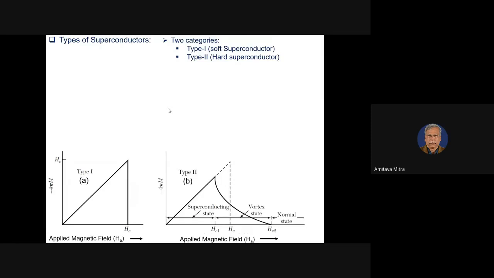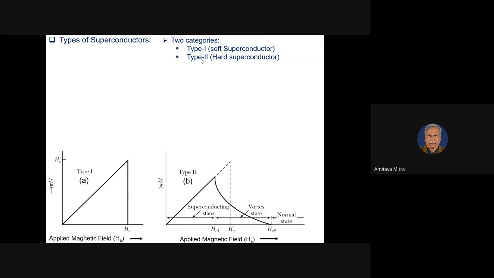This entire gamut of superconductors can be divided into two categories. What are these categories? One is called the type 1 superconductor, or we can say a soft superconductor. And another one is the type 2 superconductor, or we can call it a hard superconductor. By the name soft superconductor, you can understand that by application of a small field it goes to its saturation level.